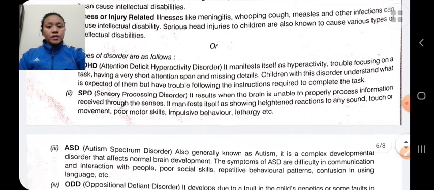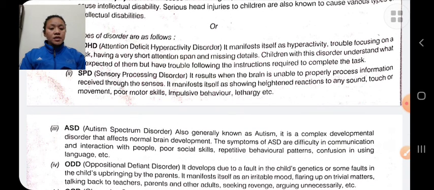Autism spectrum disorder is a developmental disorder. The persons face difficulty in remembering and communicating language, etc.